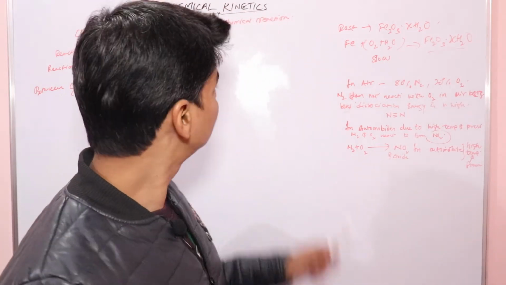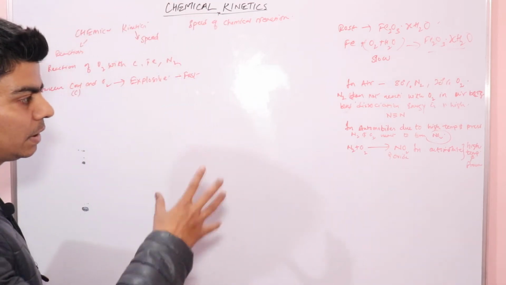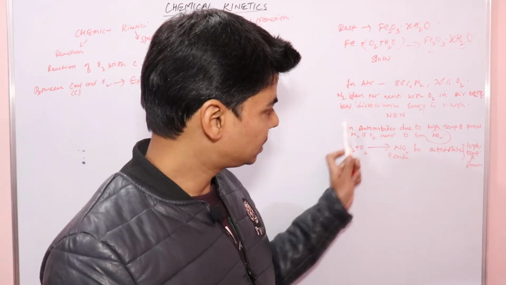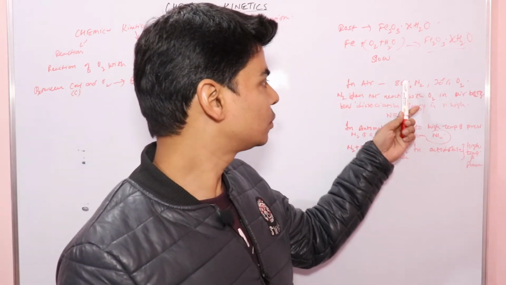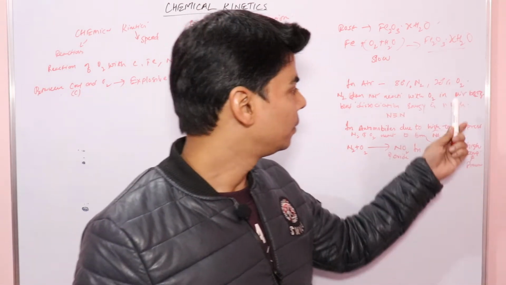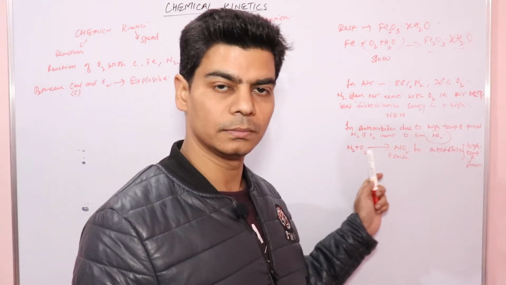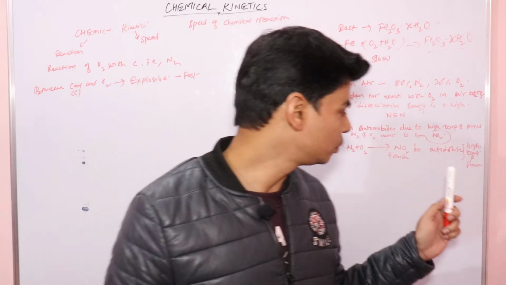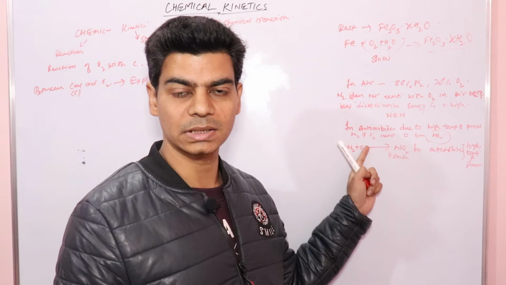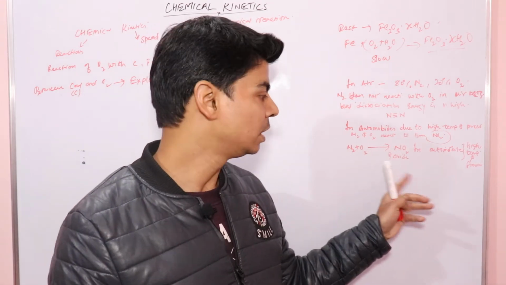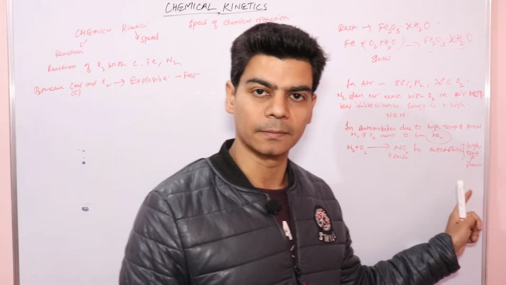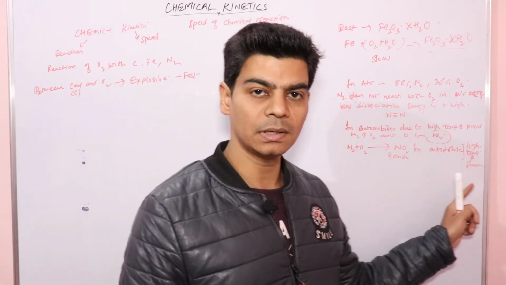So if we look at this reaction from a chemical kinetics perspective, we will see that the speed of this reaction was almost nil. There is no reaction, so speed is 0 in air. But in the cylinder of automobiles, the rate or speed of this reaction increases due to high temperature and high pressure.